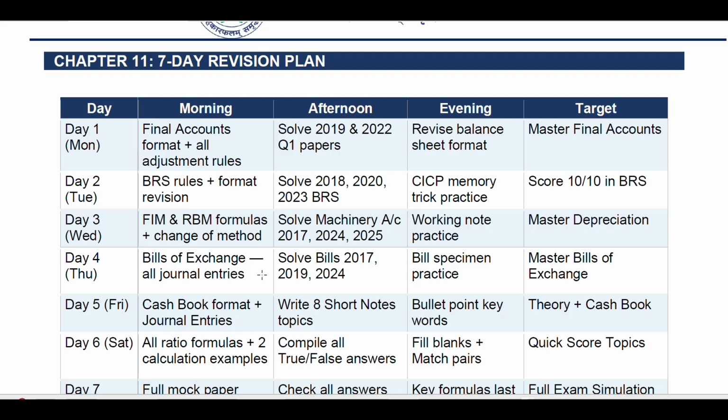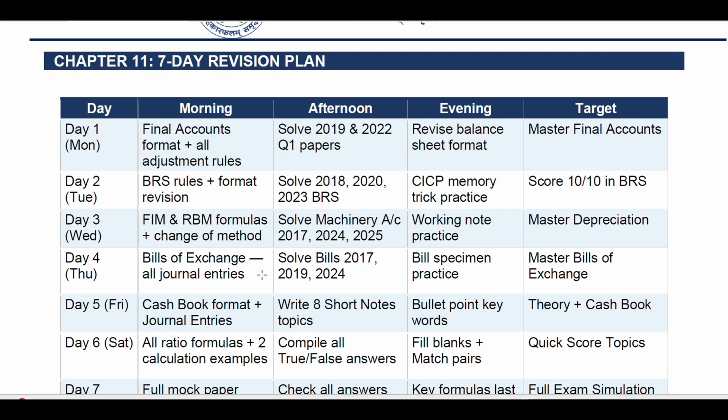Day 2, Tuesday, BRS plus rules in the morning, format revision. Then in the afternoon, solve 18, 20, 22, 23, 24 BRS. Evening, CICP memory trick practice and score 10 out of 10 in BRS.